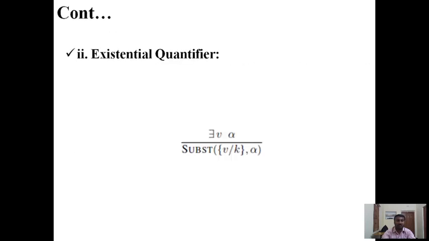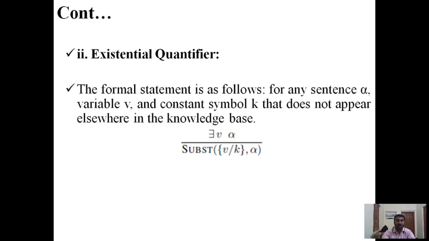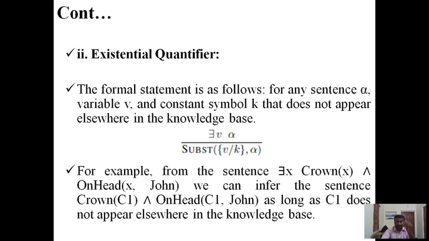Second, existential quantifiers. The formal statement is as follows: for any sentence α, variable v, and constant symbol k that does not appear elsewhere in the knowledge base, from there exists v, α, infer SUBST({v/k}, α). For example, from the sentence there exists x, Crown(x) and OnHead(x, John), we can infer the sentence Crown(C1) and OnHead(C1, John), as long as C1 does not appear elsewhere in the knowledge base.